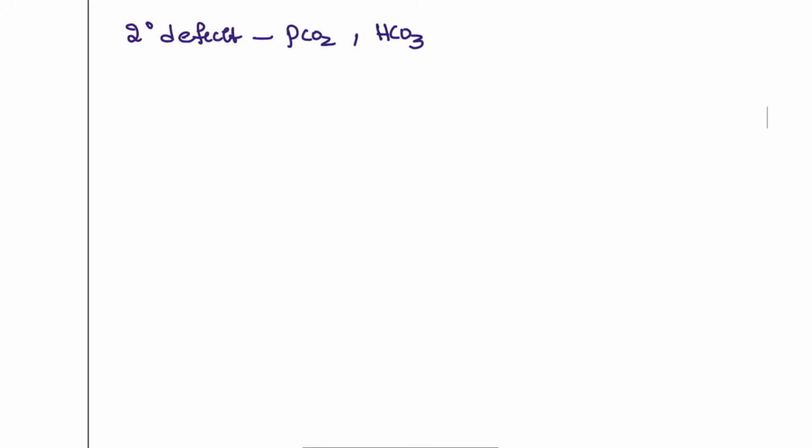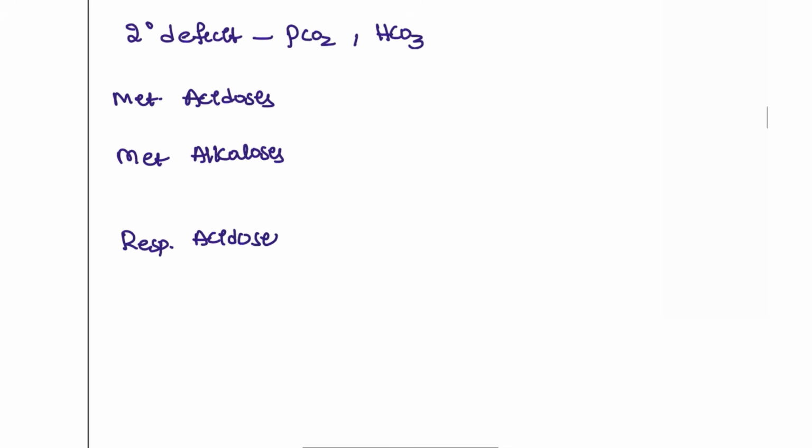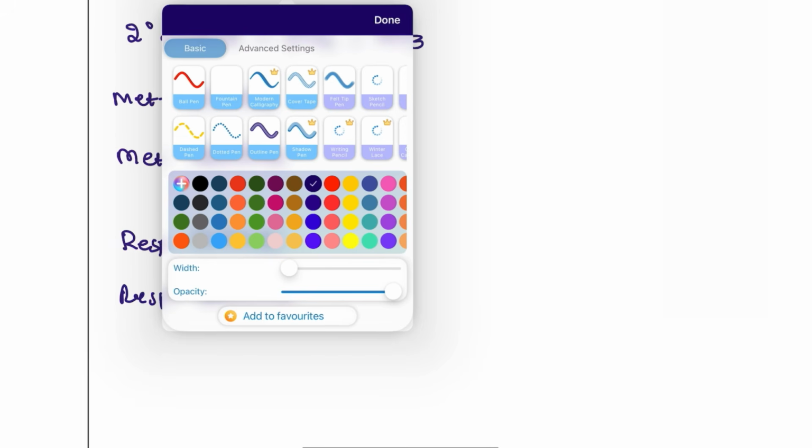This is going to differentiate between metabolic acidosis and metabolic alkalosis. Same with the respiratory also, so respiratory acidosis and respiratory alkalosis.